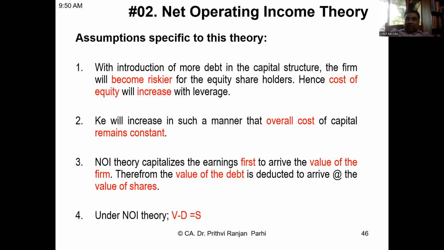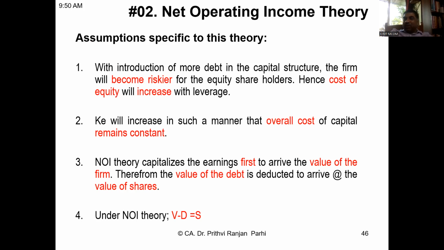So this particular theory capitalizes the earnings first. That means on the basis of earnings, it computes the value of the firm. Therefrom, the value of debt is deducted and the value of equity or shares is arrived at as the residual value. In earlier theories, we understood D plus S is equal to V, but here we are saying no. V minus D is equal to S. You may say arithmetically they are the same, but there is a difference.